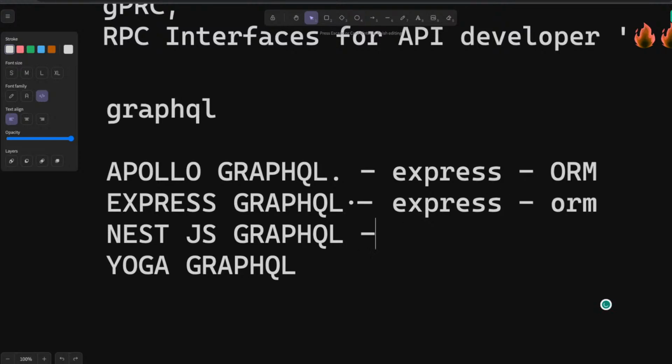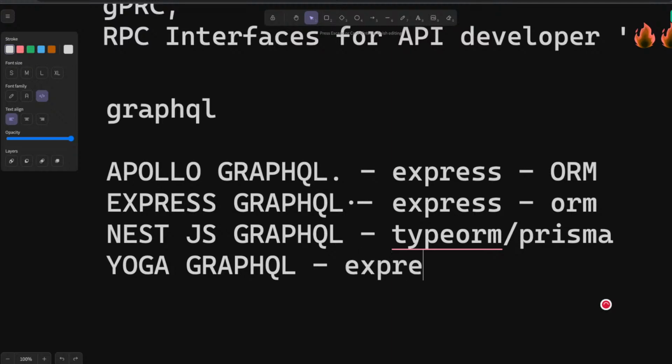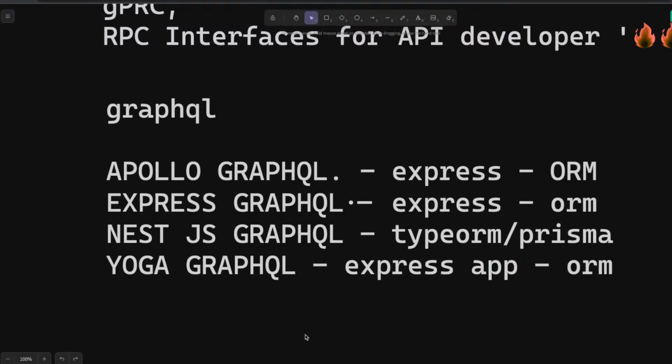Similarly, Nest.js GraphQL provides two different approaches, schema first and code first. Here you can use TypeORM or Prisma, whatever ORM you want to use. Yoga GraphQL is a simple library which you can plug in with the Express app, and you can attach some ORM. So there are many ways you can build a simple GraphQL service, either using Nest.js or simple Express. Express is a framework and Nest.js is a framework which will use these providers, either Apollo or Yoga GraphQL.